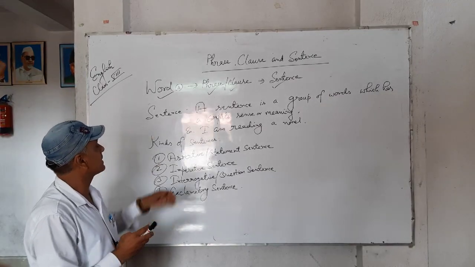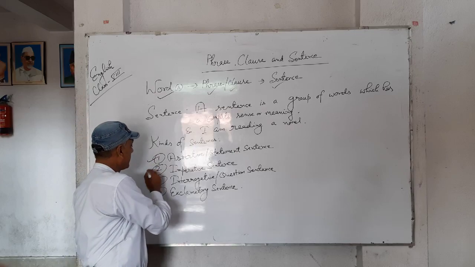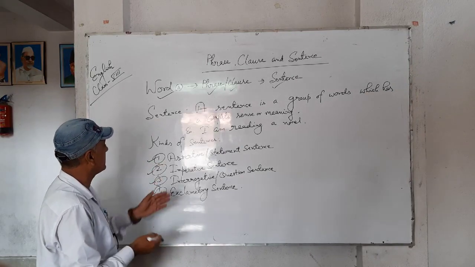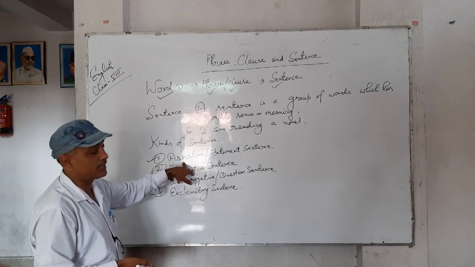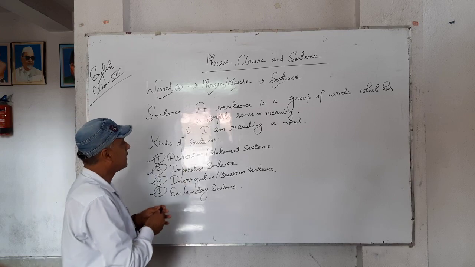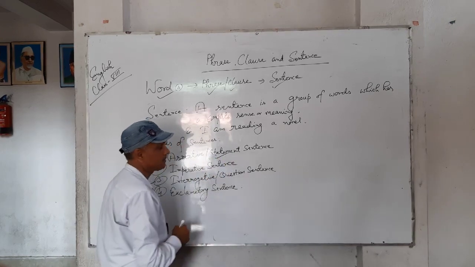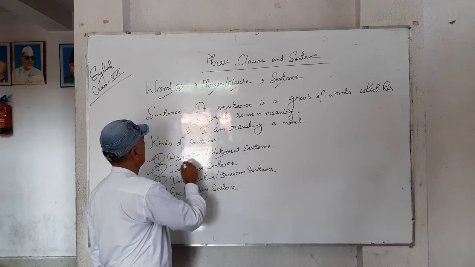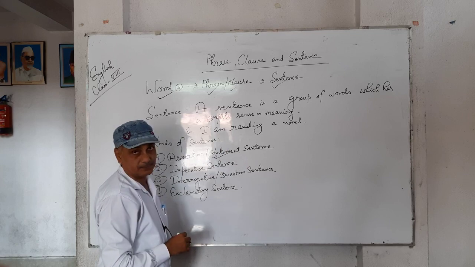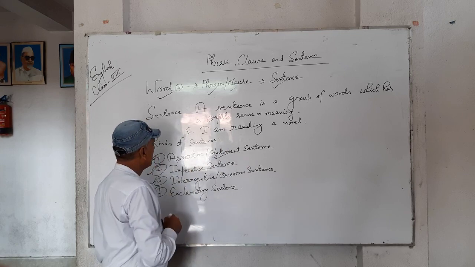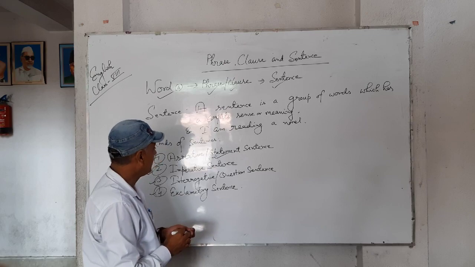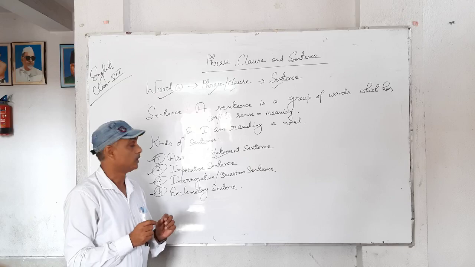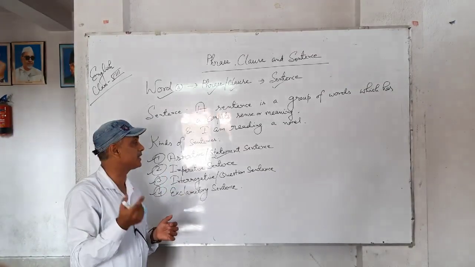And now kinds of sentences. There are 4 kinds of sentences. I will run over the 4 kinds of sentences. The first one is assertive sentence. It is also called a statement sentence, affirmative sentence. In some books, you will find it as a statement. An assertive sentence has an assertion or a statement.